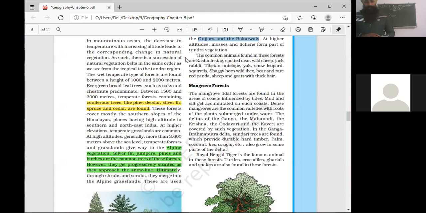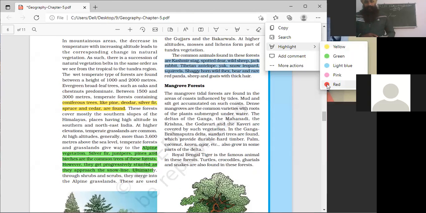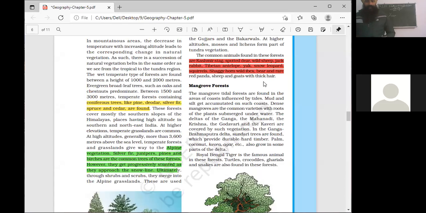In this region of the Himalayas, above 1,000 meters, the important species of animals which are found are the Tibetan antelope, yak, snow leopard, jackrabbit, etc. They are generally found in parts of mountain vegetation.